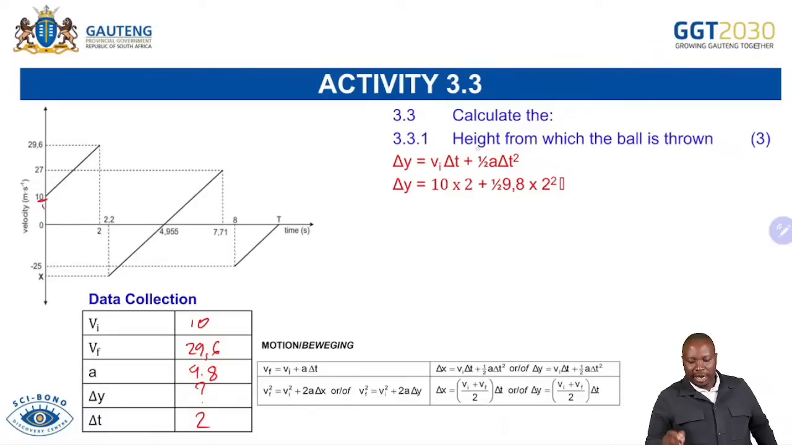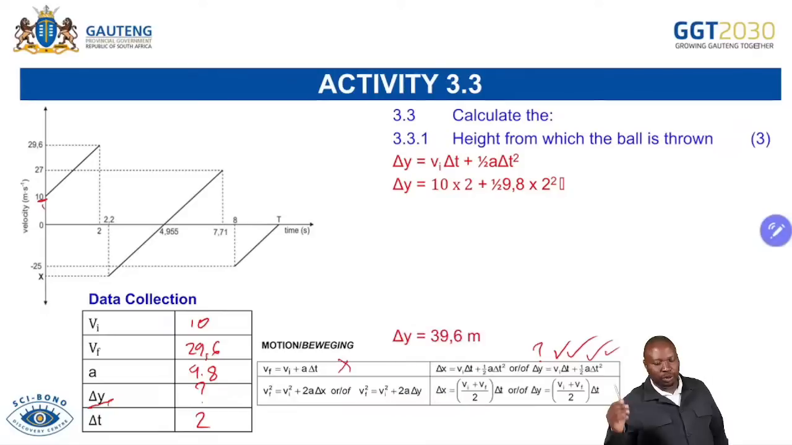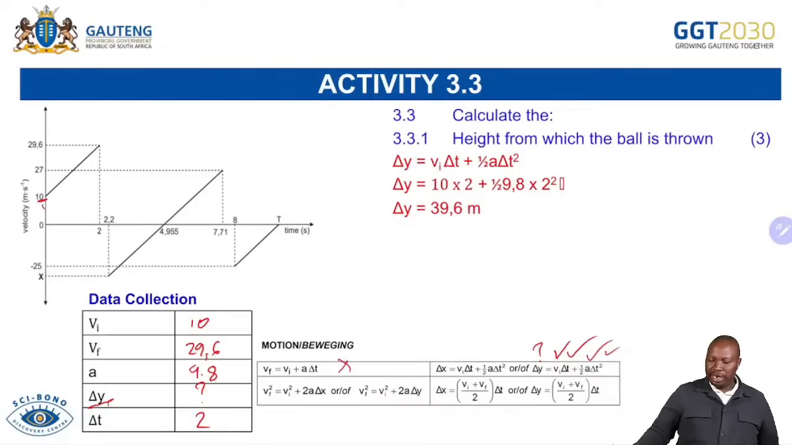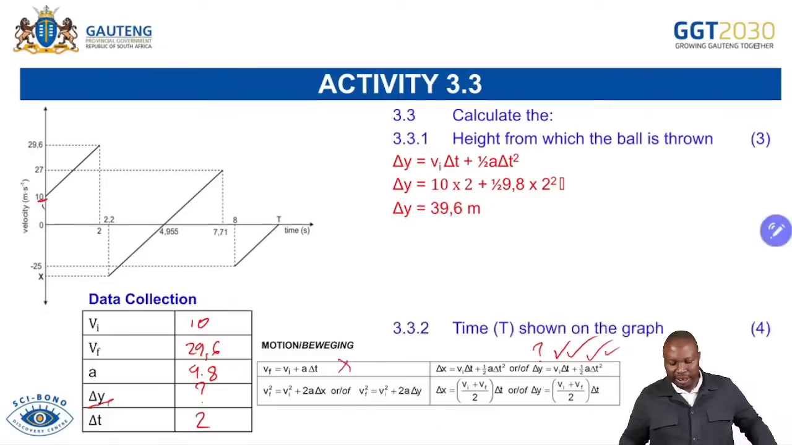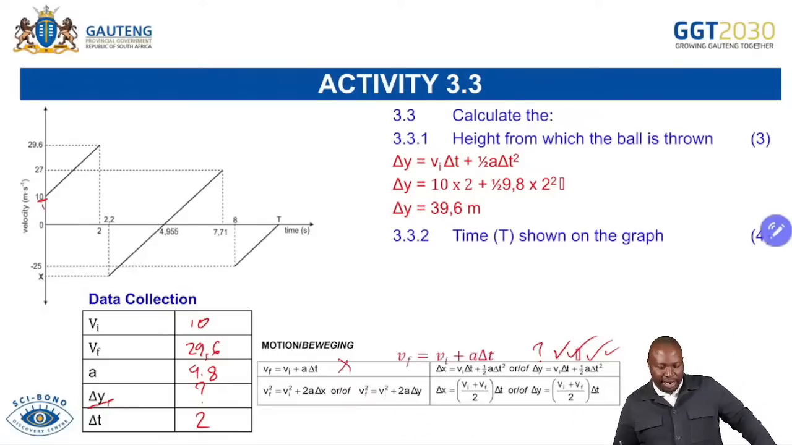When you choose the formula, you know that the correct formula must have change in y, because you're looking for change in y. That makes this one disqualified. And then when you go to the second one, change in y via delta t, you are looking for change in y, you have initial velocity, time, and acceleration. So you are able now to use that formula. You can use any other formula that will help you solve that question, and you are able to determine the height of the building, which was 39.6, and then the time t shown on the graph as well.